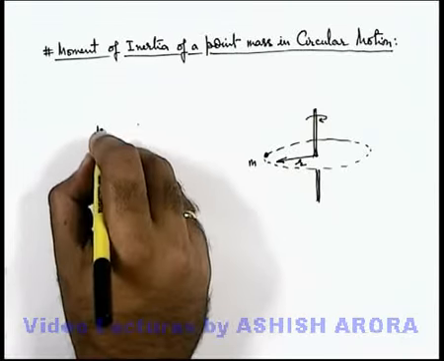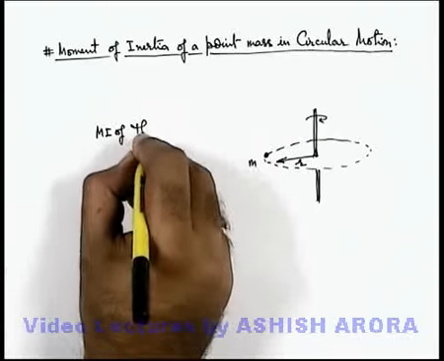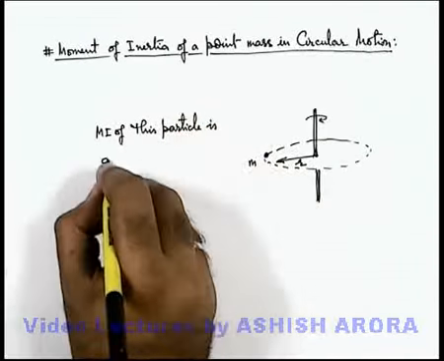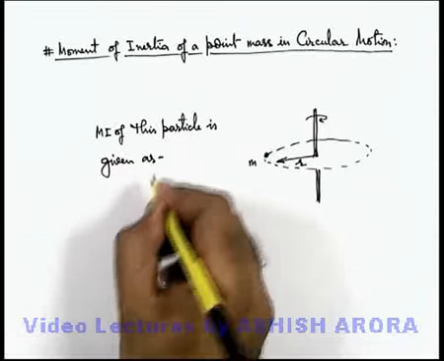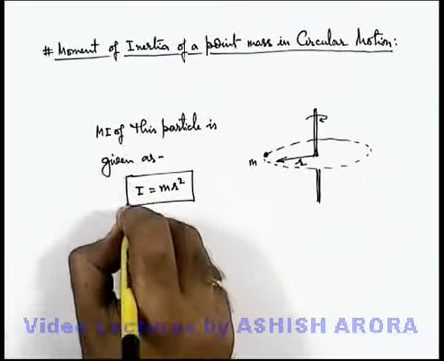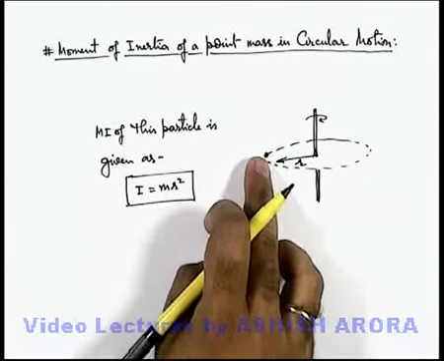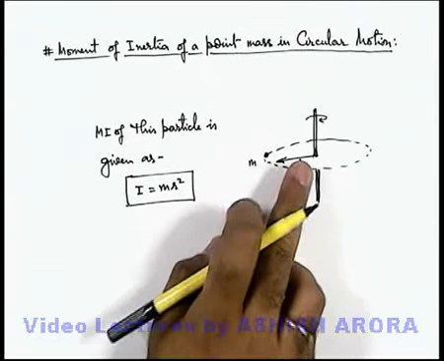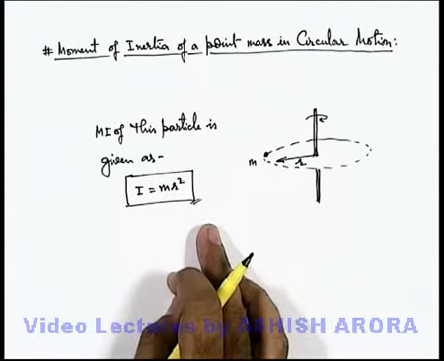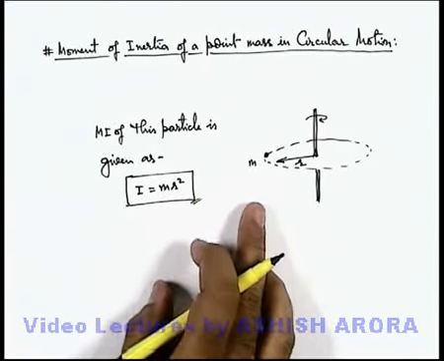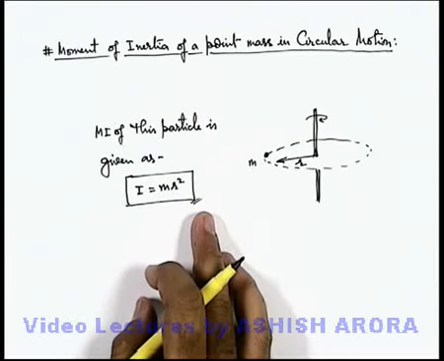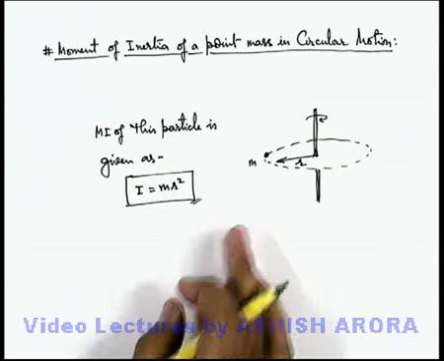Here the moment of inertia of this particle is given, as a standard result, as mr square. This result we use for a point mass moving in a circle of radius r. Using this result, we can generalize it for a rigid or extended body rotating about a given axis of rotation. Let's have a look at this also.